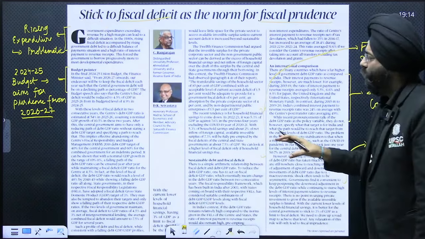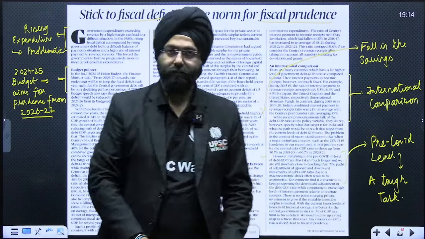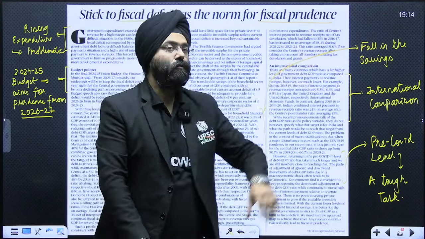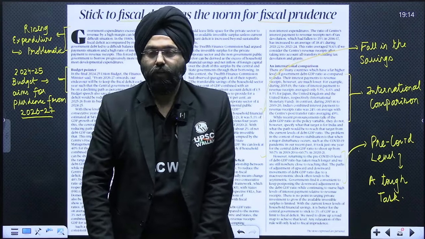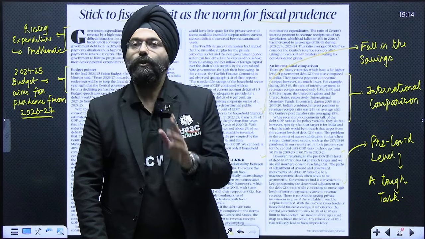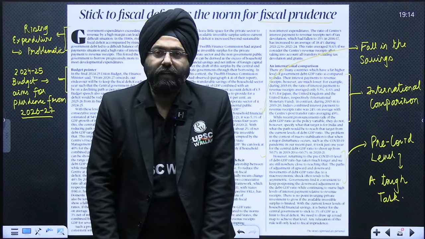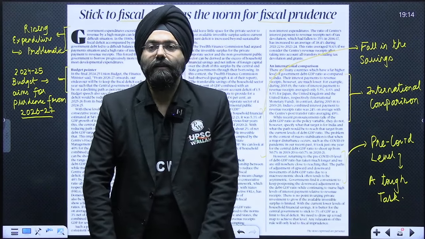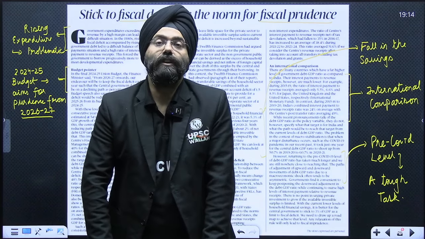Now, the article also mentions that there is an issue with respect to savings. Remember that earlier, people within a country used to save a lot. That money used to be available in the banks, and it could be used by the banks, that is, by the government also. Now the problem is that people are not putting their money in the banks. There is a fall in savings, which is a further threat to the government as a resource.